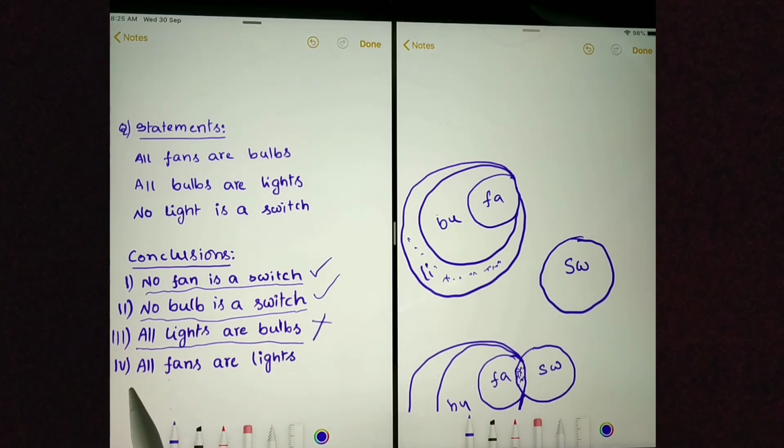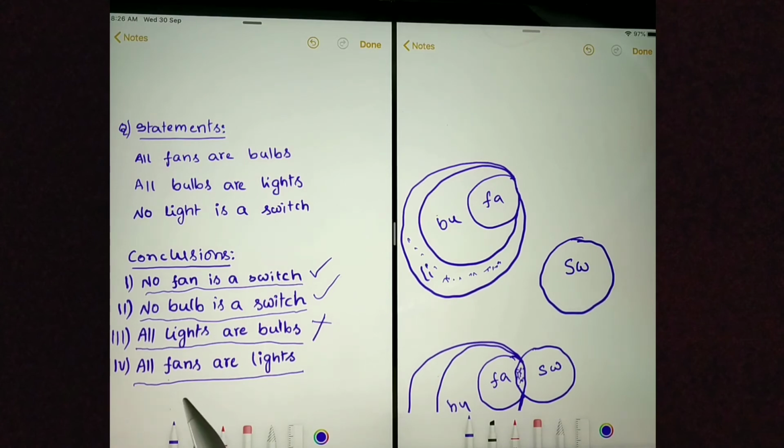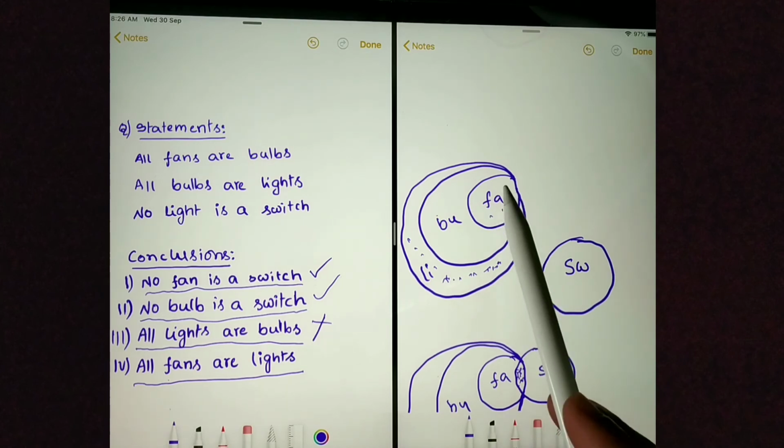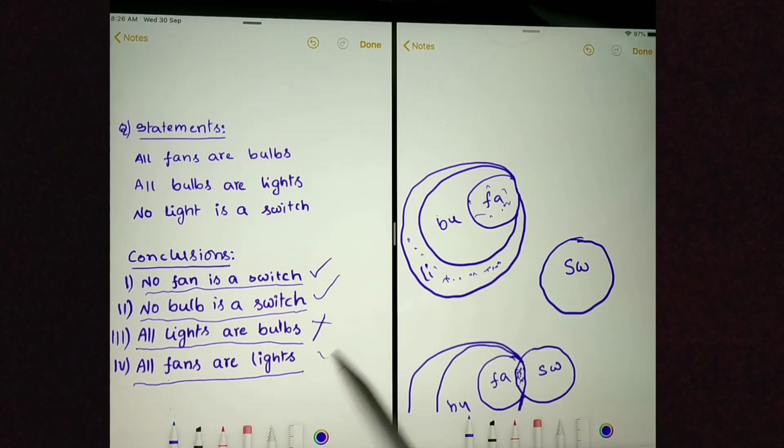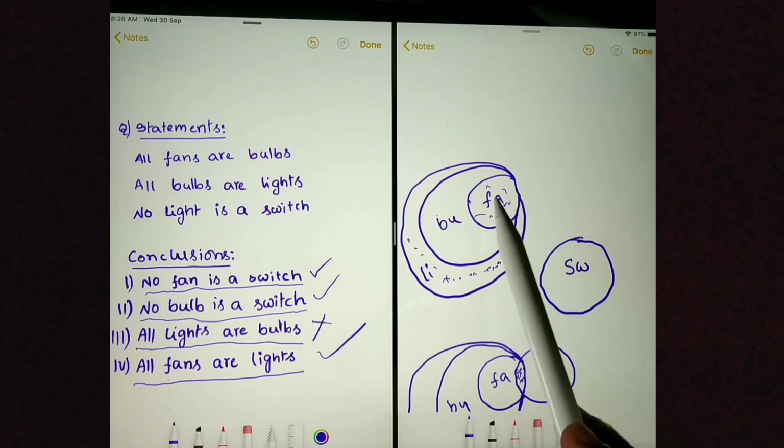Next conclusion. All fans are lights. This is a definite conclusion. To prove this conclusion is wrong, we need to prove some fans are not lights. But I cannot prove some fans are not lights because the fan circle should always be inside the bulb circle. The bulb circle will always be inside the light circle. So all fans are lights is correct. We cannot move this fan outside of the light circle.